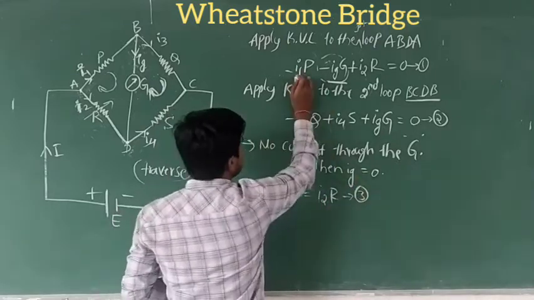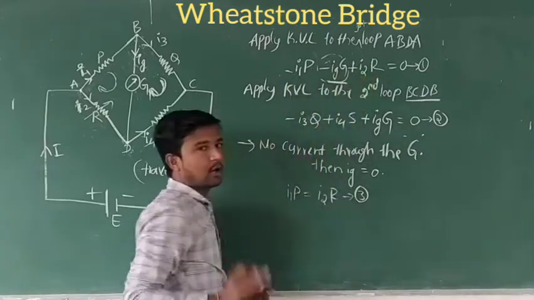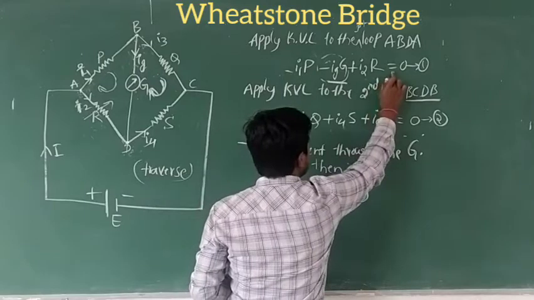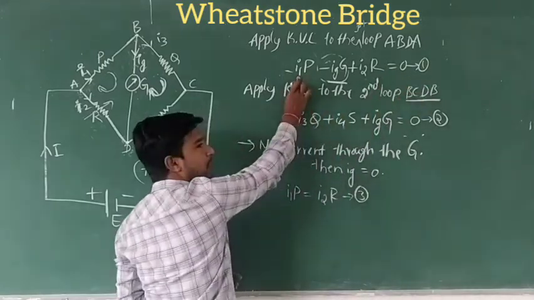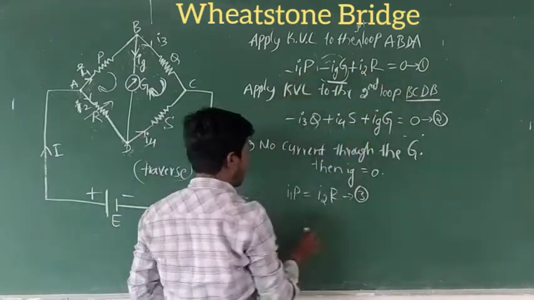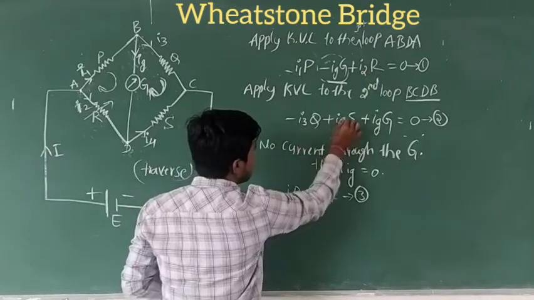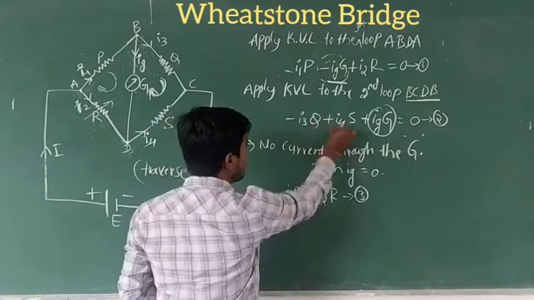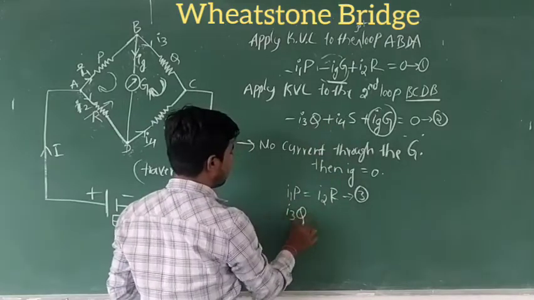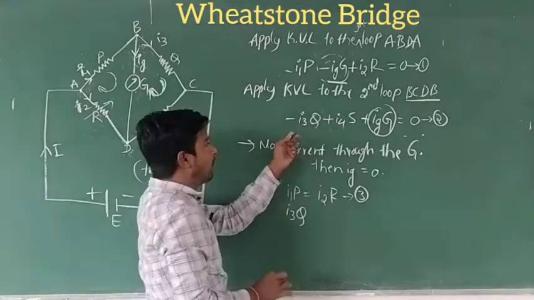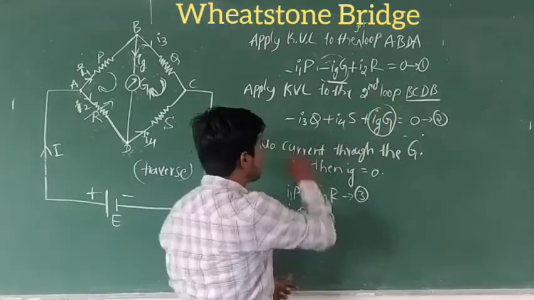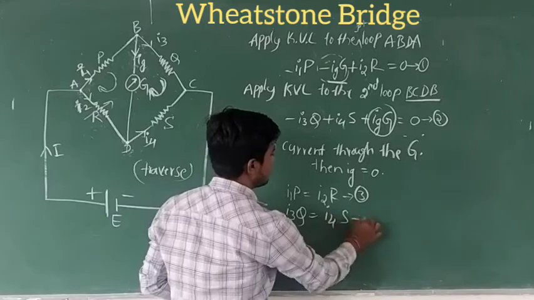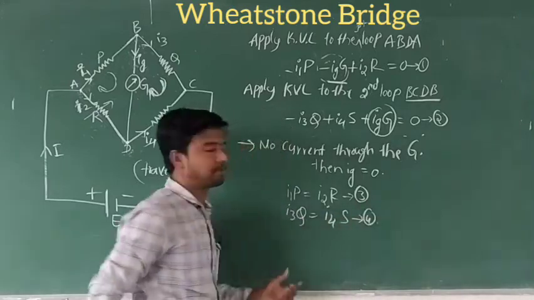Similarly, using the second equation, this term will be 0 because Ig is 0, and minus I3Q becomes plus I3Q equal to I4S. Yes, this is equation number 4.